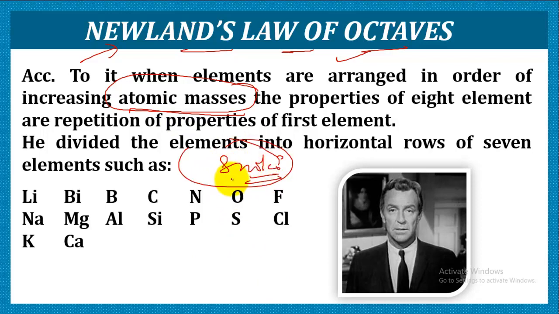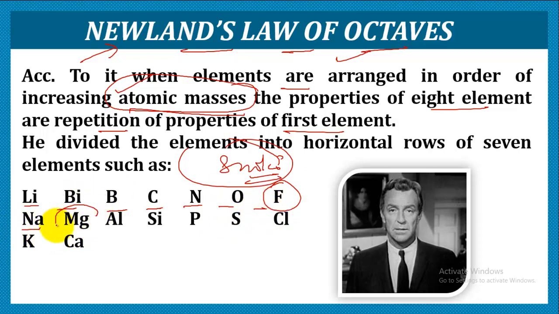So he actually related the elements with that. He said that when we arrange the elements in order of increasing atomic mass, the properties of any 8th element is the repetition of the property of its first element. Like, he made the classification in this order. He said that if we are arranging the elements like this, that is 8 elements together in horizontal rows, right? 1 2 3 4 5 6 7 in the horizontal rows, and 8 is placed below the first.